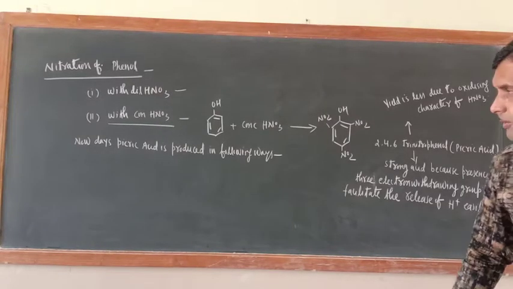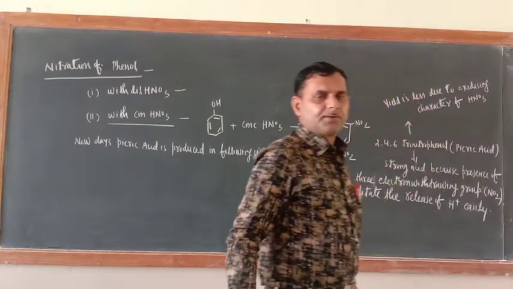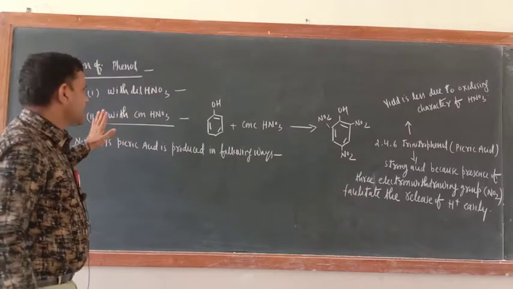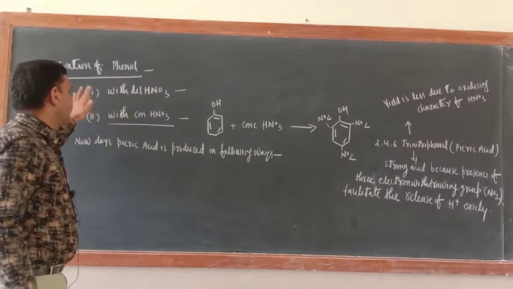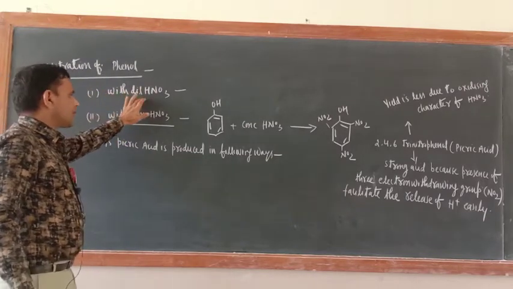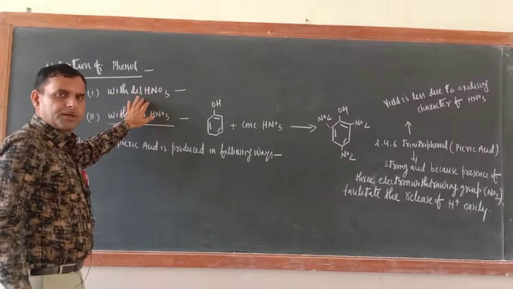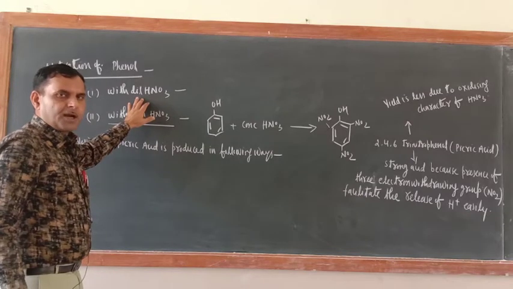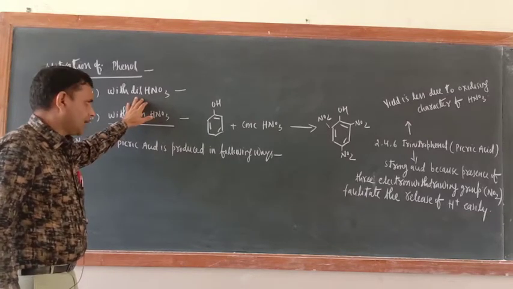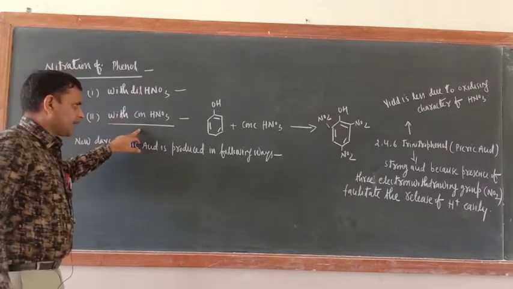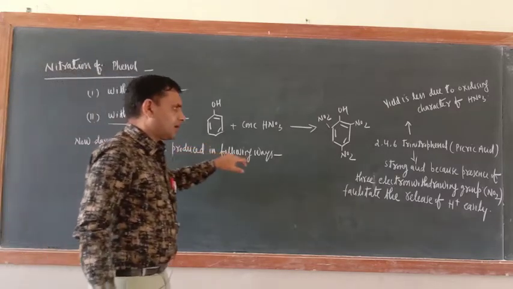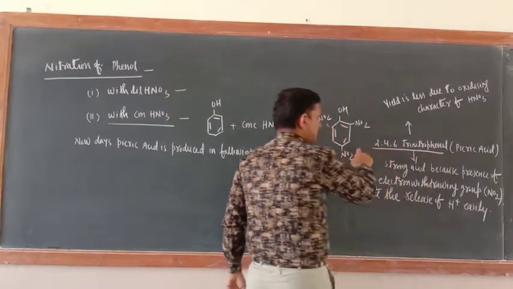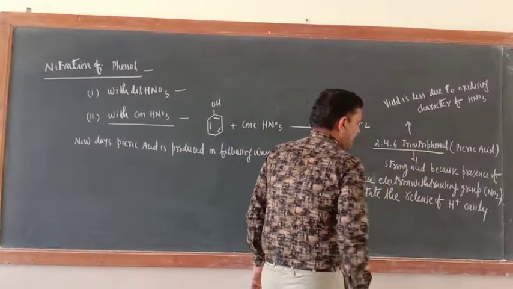So again I am here to teach you the reactions of phenol, the chemical properties of phenol. In today's video I have completed the nitration of phenol with dilute HNO3, where you get mono-substituted nitrophenols, ortho-nitrophenol and para-nitrophenol. Para-nitrophenol is the major product. With concentrated HNO3 we get picric acid, 2,4,6-trinitrophenol. This was the product, picric acid.